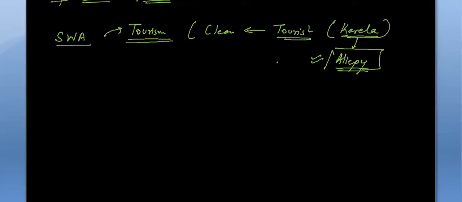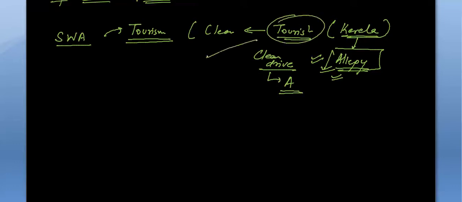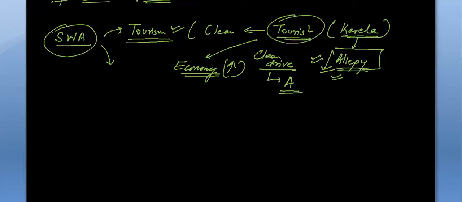after they had a clean drive in Alappuzha, now it is attracting more and more tourists. Alappuzha has a romantic name too. So when more tourists come, the economy thrives and increases because of tourism. So Swachh Bharat Abhiyan is indirectly linked to tourism.